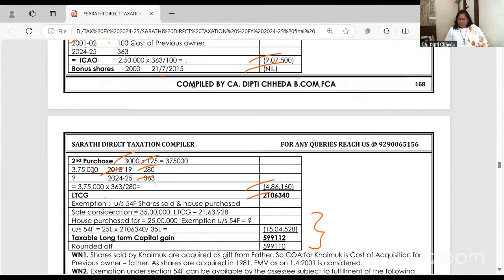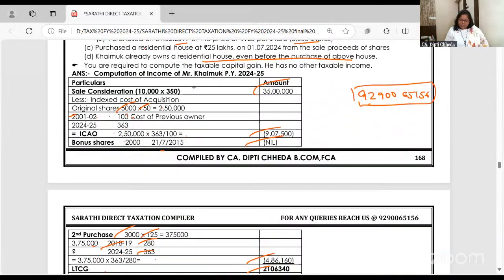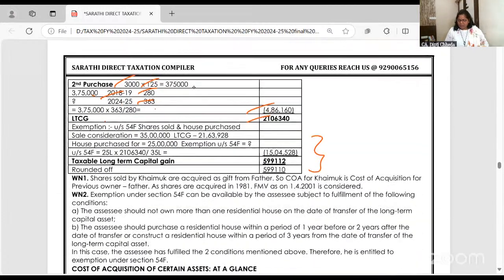Ma'am, there's a difference in format here and there. Here also we could have done 3 columns: 10,000 shares, 5,000 sold, then 2,000 sold, then 3,000. We could have done it like this, right? But we have not done it.